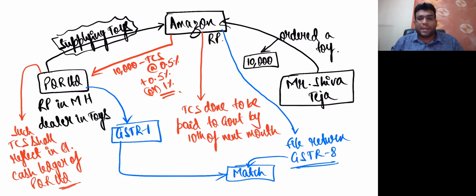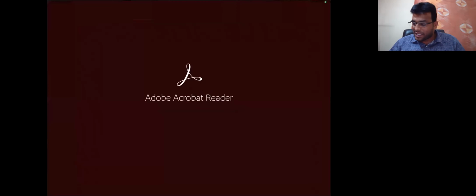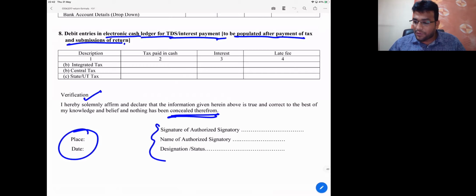Provisions of TCS will apply only when payment is collected by the e-commerce operator on behalf of the supplier. If payment is directly taken by PQR Limited, the provisions of TCS will not apply. So, getting clarity? Friends, to give you more clarity on this, let me show you something interesting actually. Let me explain that so that you'll get full clarity, guys.